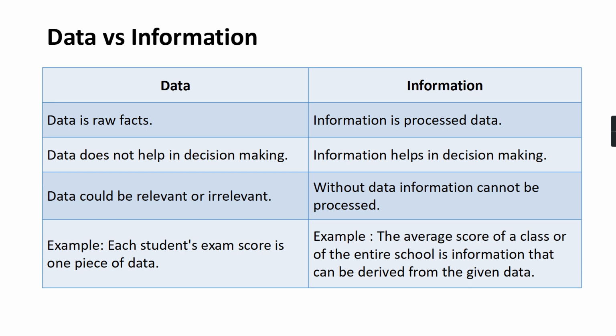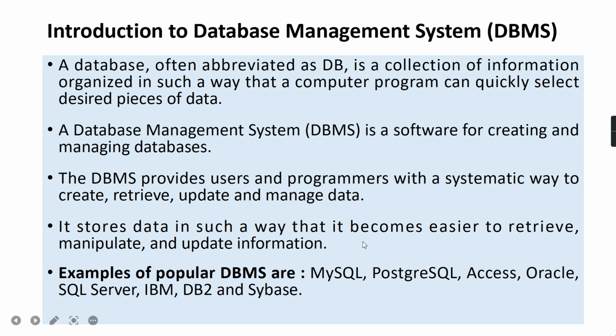Okay, then without data, information cannot be processed. If there is no data, there is no formation of information. So for output you need some input. Input is data, output is information. For example, each student's exam score is one piece of data and the average score of a class or the entire school is information that can be derived from the given data. A lot of comparative study can be done if the data is studied properly, arranged properly, organized properly.